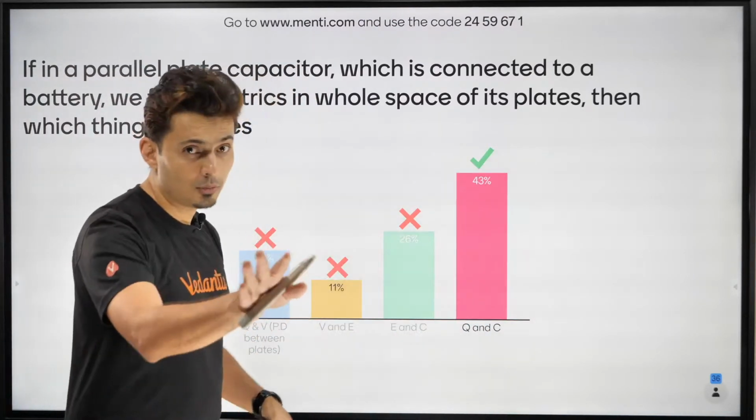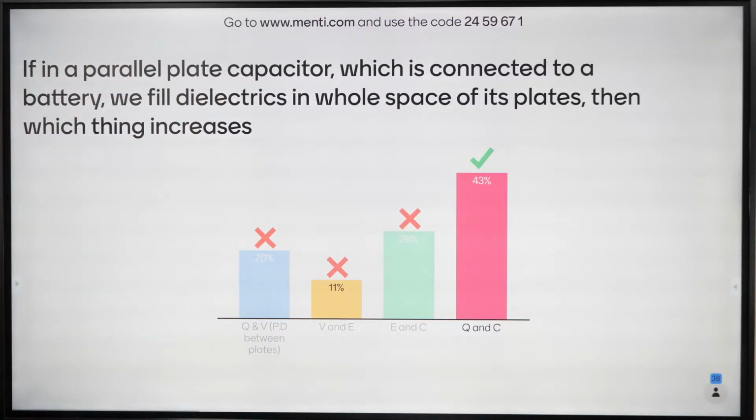Okay, very good. I'm proud of you, bacha log. 43% have answered this correct.